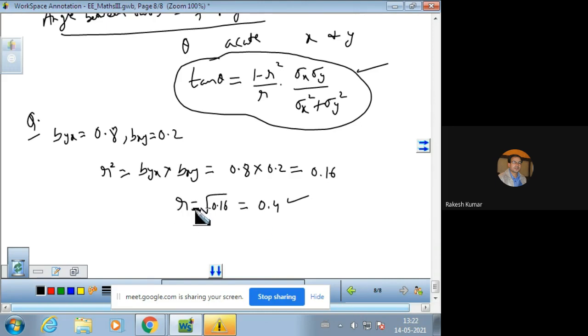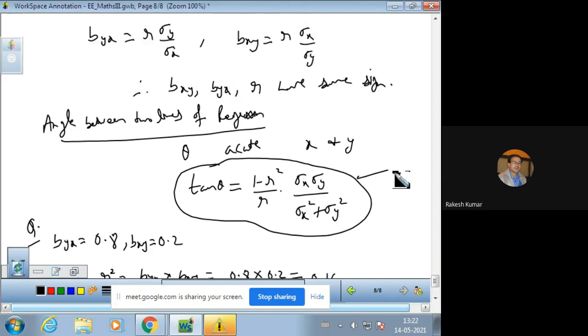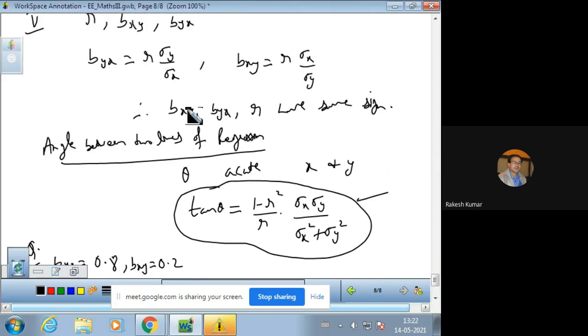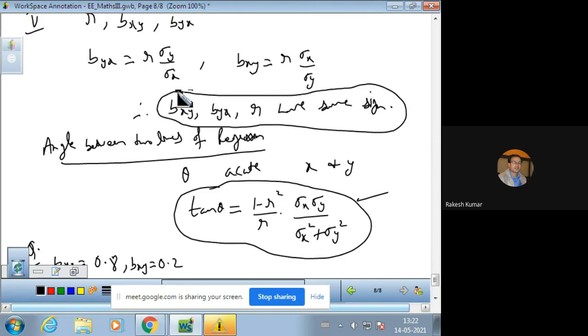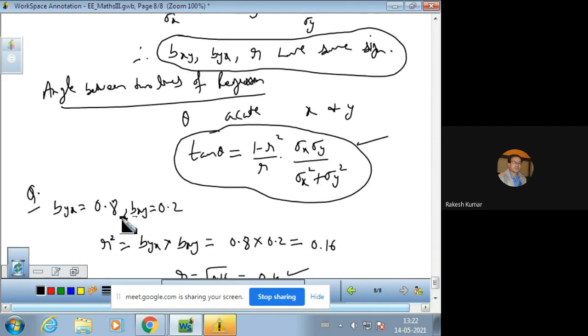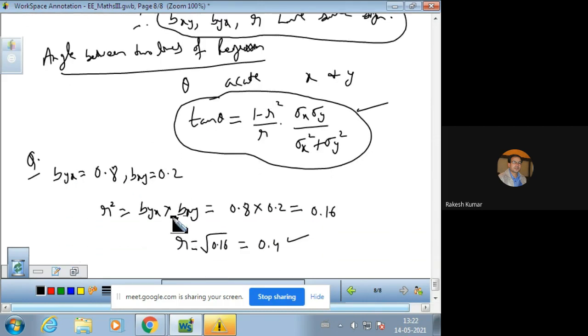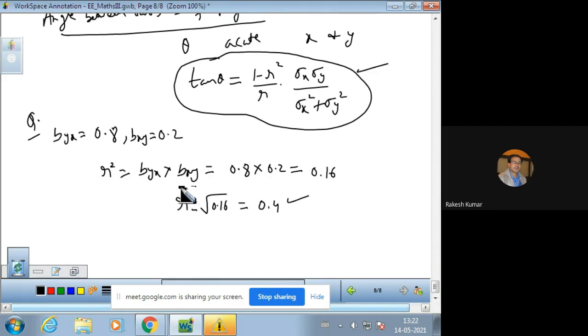We are not taking the negative value of the square root, because we have just studied the property that bxy, byx and R should have the same sign. So if byx is positive and bxy is positive, then R must be positive. So by the property, we can eliminate the negative sign here. So the value of R is 0.4.